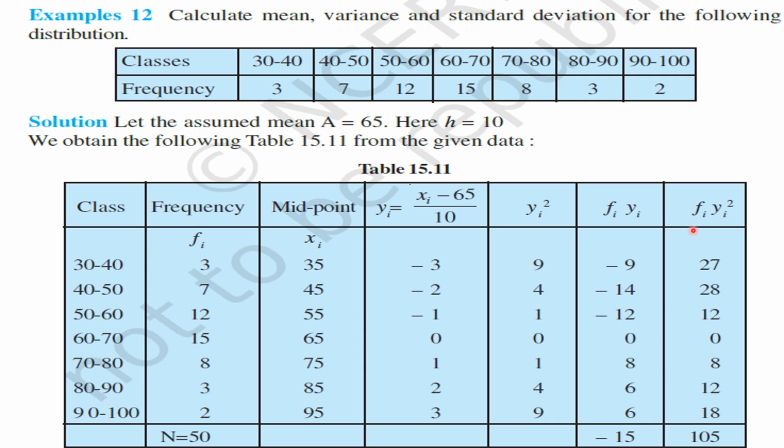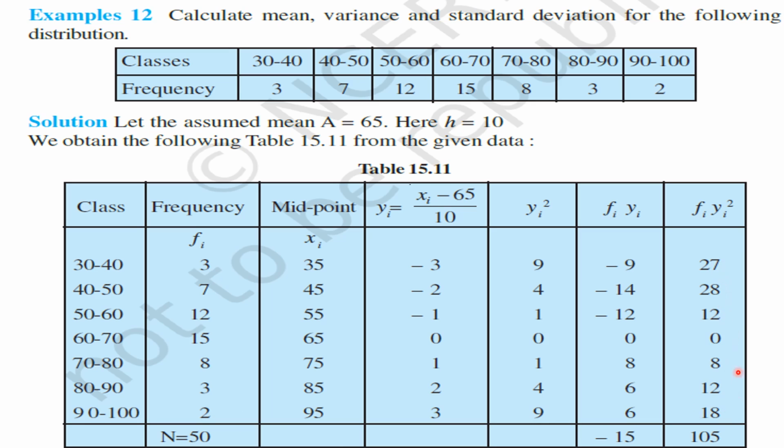After that, we have to prepare a new column, that is fi into yi square. In the previous method we found fi into xi square, but here we are finding fi into yi square. Okay, my children? So 3 into 9, we get 27. 7 into 4, we get 28. 12 into 1, we get 12. 15 into 0, we get 0. 8 into 1, we get 8. 3 into 4, we get 12. 2 into 9 is equal to 18.